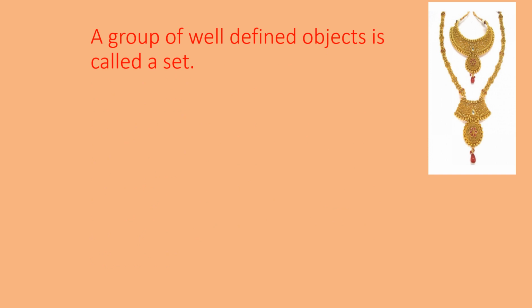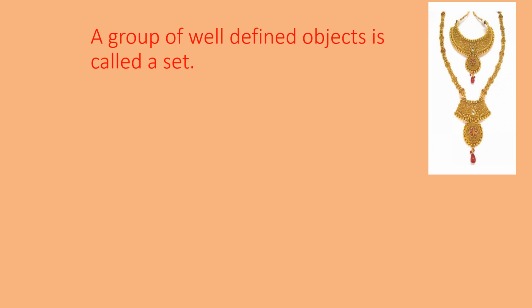Let us see now the definition of a set. A group of well-defined objects is called a set. For example, as I showed you before, a group of fruits: banana, apple, mango, grapes, you can keep on going.